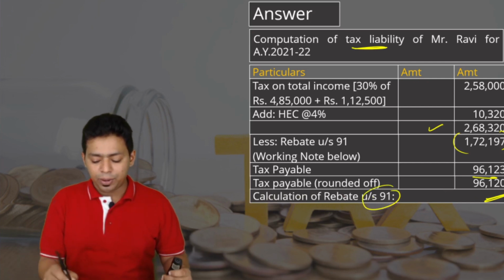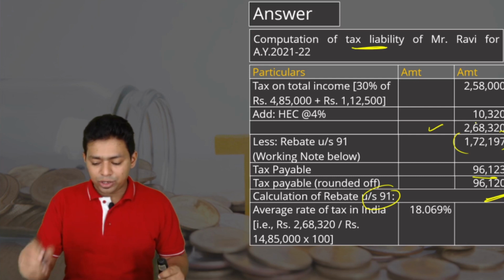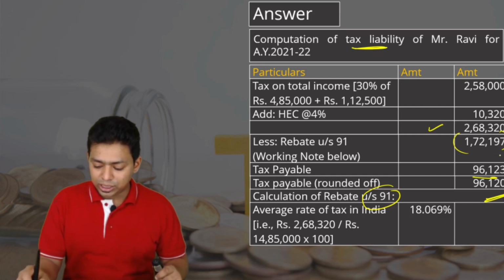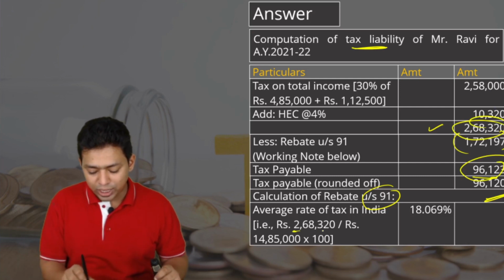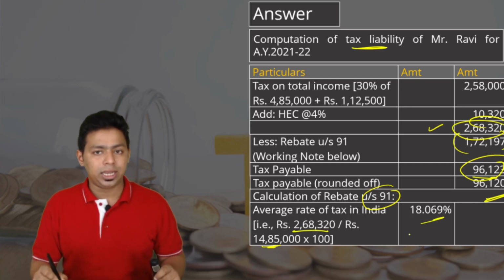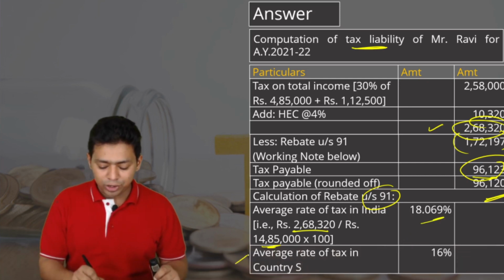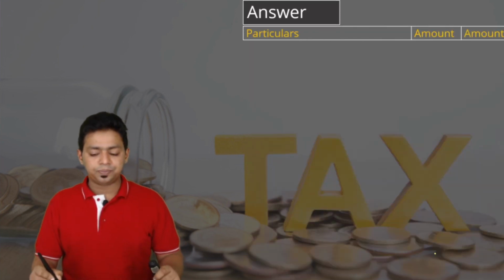So, let's compute the rebate for each country. Average rate of tax in India you will compute by considering tax payable divided by total income. Tax payable in India was 2,68,320 divided by total income. So, 18.069% is the average rate of tax in India. Average rate of tax in country S is 16%. So, whichever is lower is 16%.